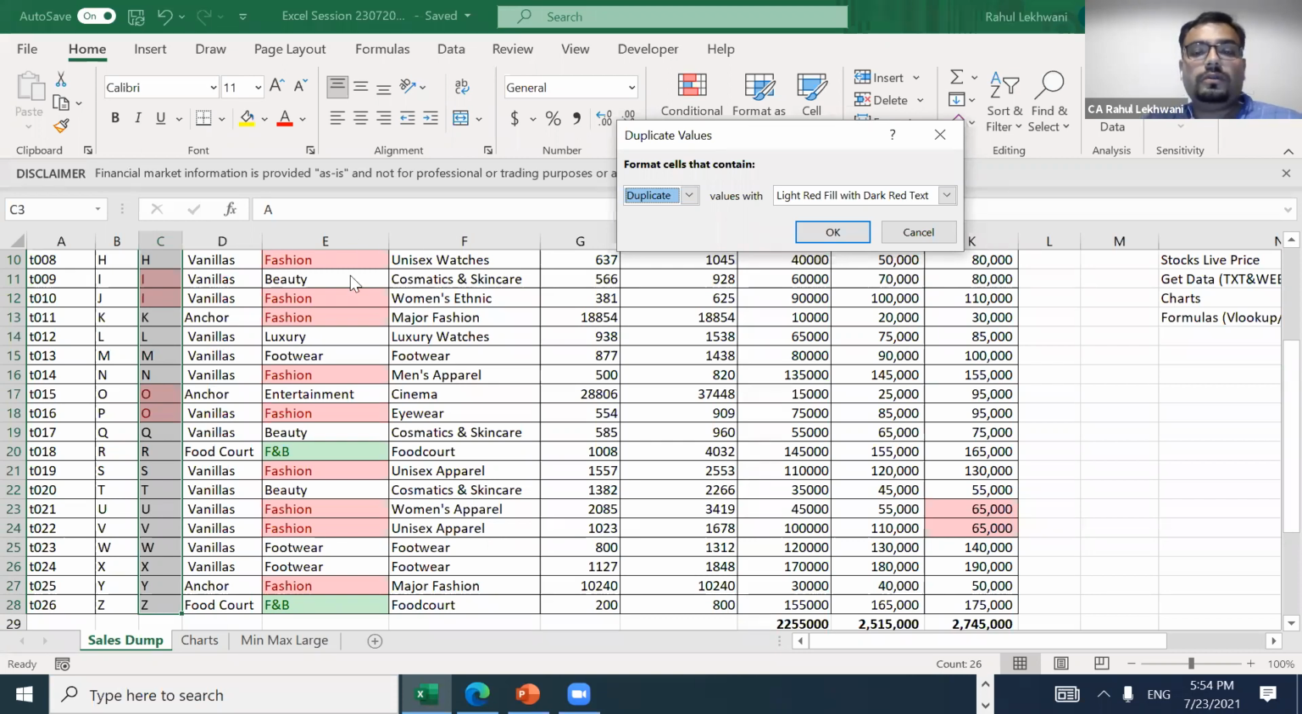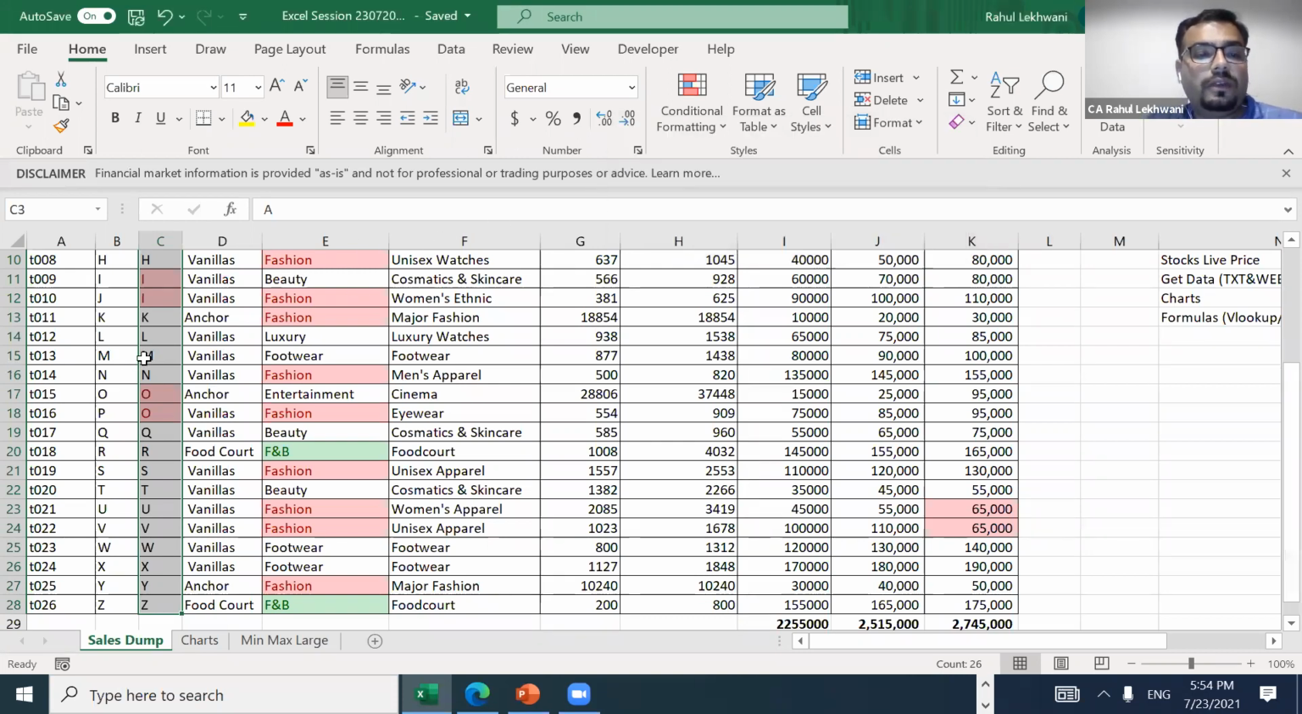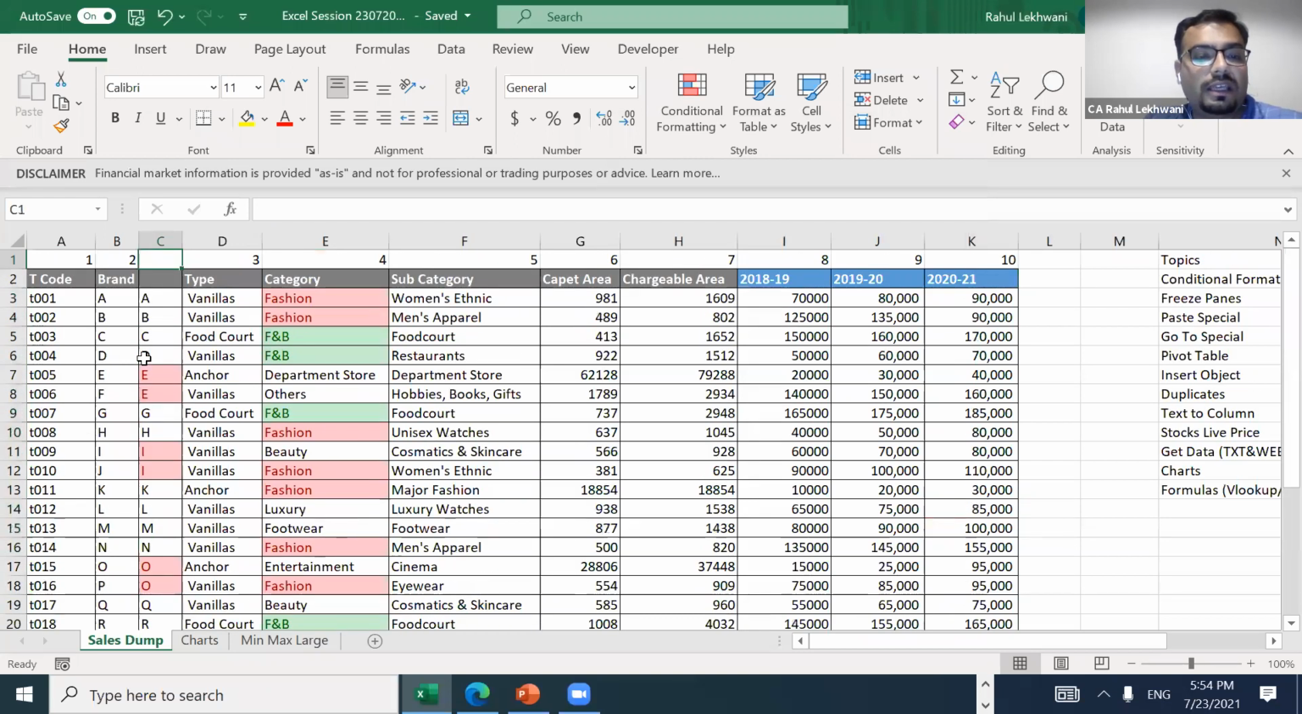Okay. So I have just highlighted duplicates as red. See, E is duplicate. I'll just change it to F. See, once I have changed it, the red has been removed.